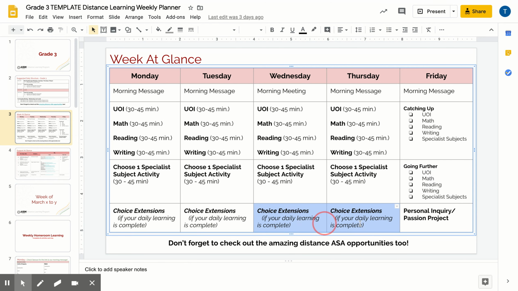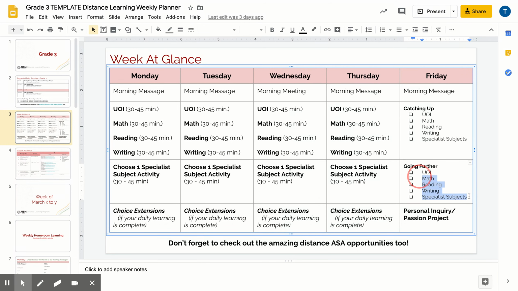Or some learners might have found that they were able to do a few choice extensions in some subject areas. Friday presents a great opportunity for them to go further in some of the other subject areas. Friday is also a great day for learners to embark on a personal inquiry or a passion project in an area of their choosing outside of the structured learning from their teacher.